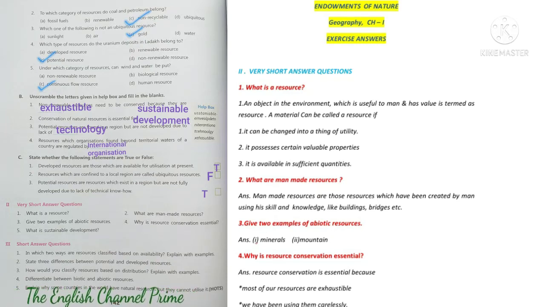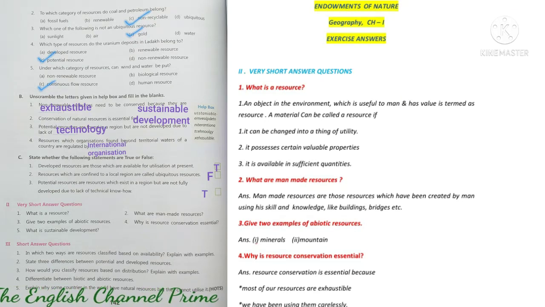Second question, what are man-made resources? Answer, man-made resources are those resources which have been created by man using his skill and knowledge, like buildings, bridges, monuments, etc. Third question, give two examples of abiotic resources. Yes, all non-living materials, that is non-living things like minerals, mountains, monuments, etc.